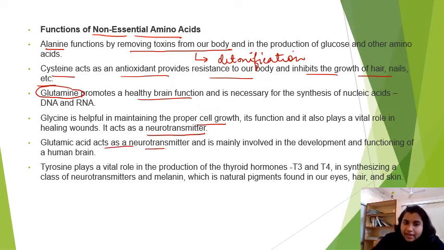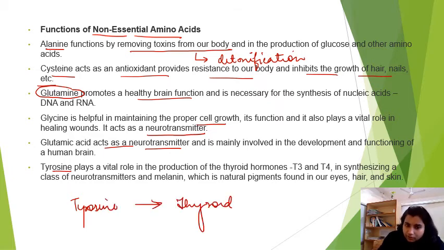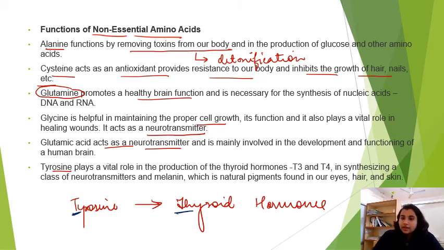Glutamic acid acts as a neurotransmitter, and tyrosine forms thyroid hormone. If you see, T for tyrosine, T for thyroid hormone. Clear, everyone? Yes. This is the function of non-essential amino acids.